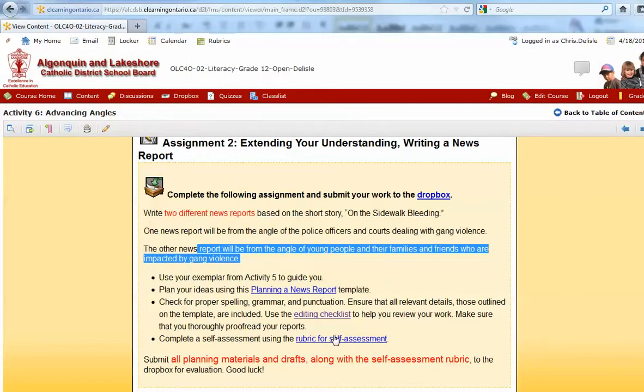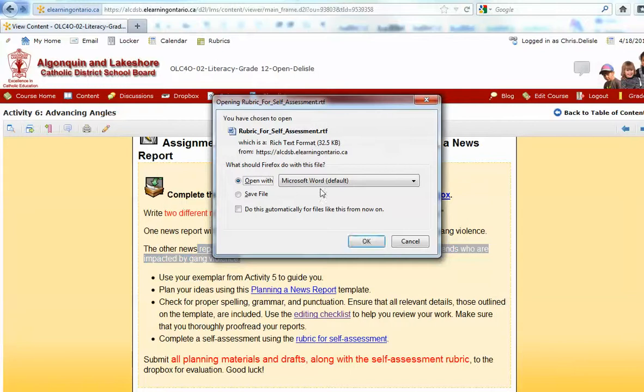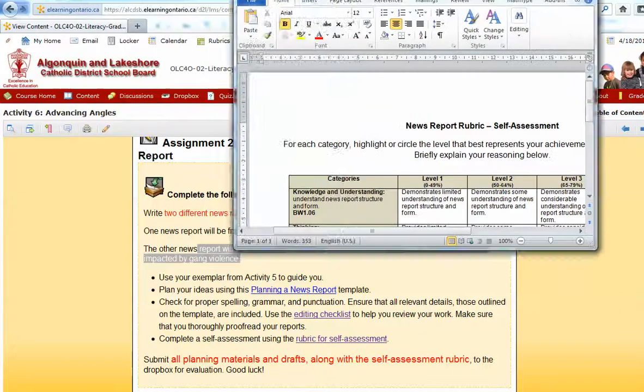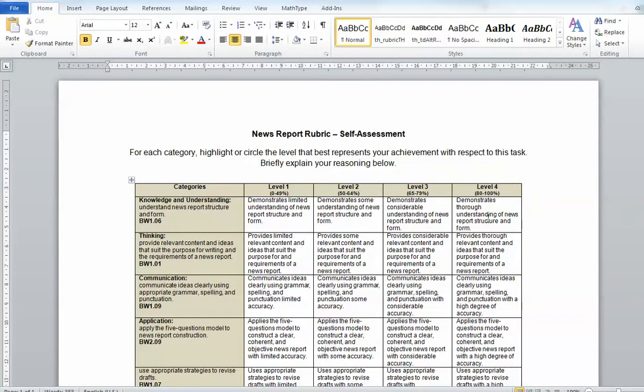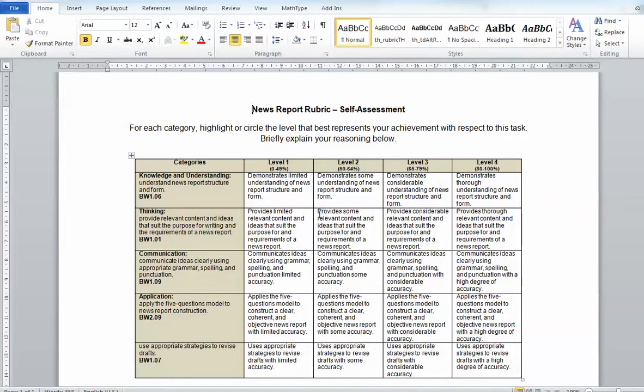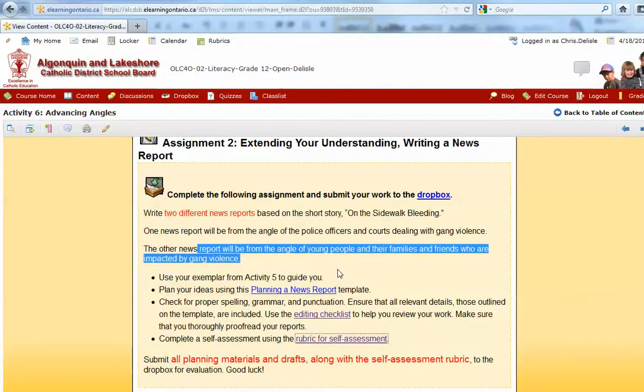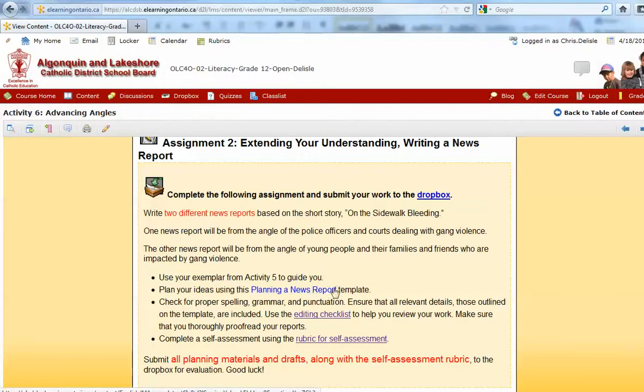Either one is fine. And there's a little rubric at the end for self-assessment to say how do you think you did on each of these criteria, and you can read through each of them. Did you demonstrate a thorough understanding of news report structure and form? Did you provide relevant, etc.? So you can go through each of those and highlight where you think you should be for each of those.